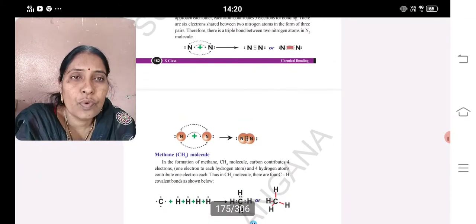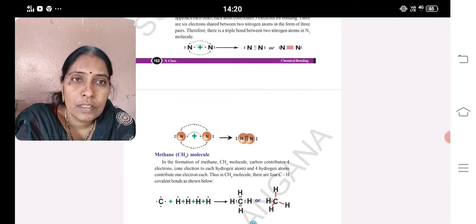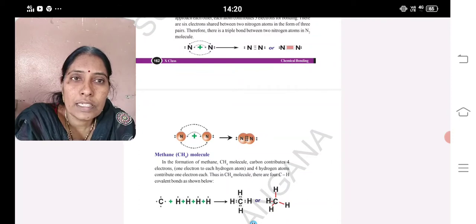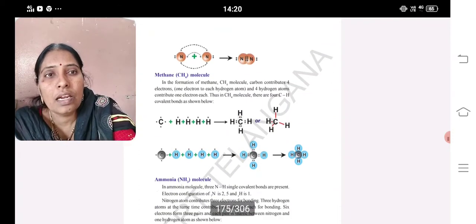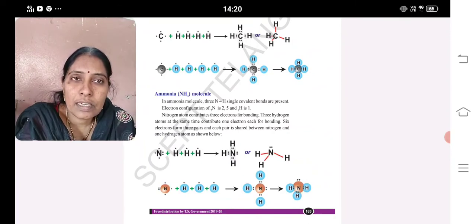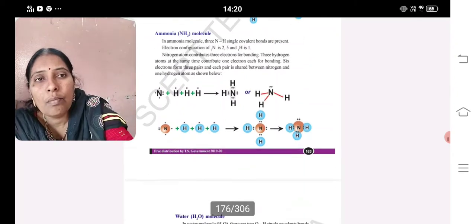Methane, CH4, is an example for bond formation with 4 single bonds, and it is tetrahedral. Okay. Now let us check ammonia. In ammonia, nitrogen has 3 unpaired electrons which overlap with 3 hydrogens, forming the ammonia molecule.